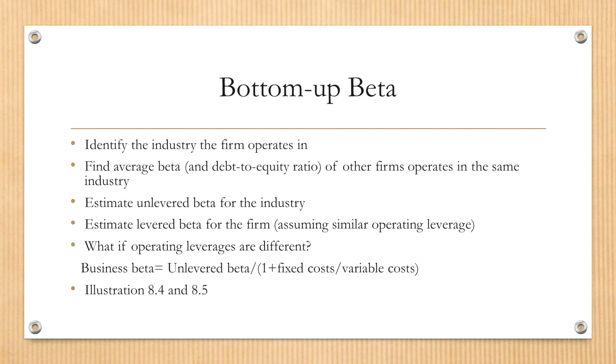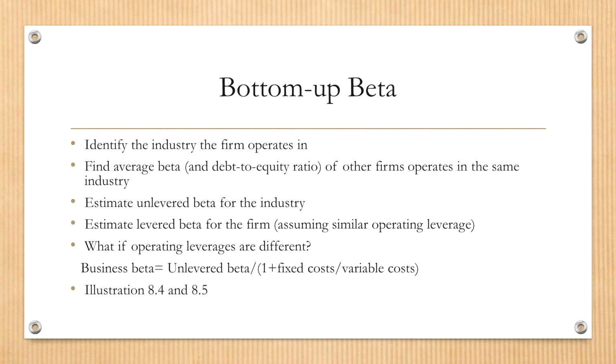Here's a procedure for finding the so-called fundamental beta or bottom-up beta. First of all, you identify the industry the company operates in. And once again, pro-cyclical companies tend to be riskier than defensive companies. And the second, you find the average beta of other companies operating in the same industry, and debt to equity ratio. Then estimate the unlevered beta for the entire industry.